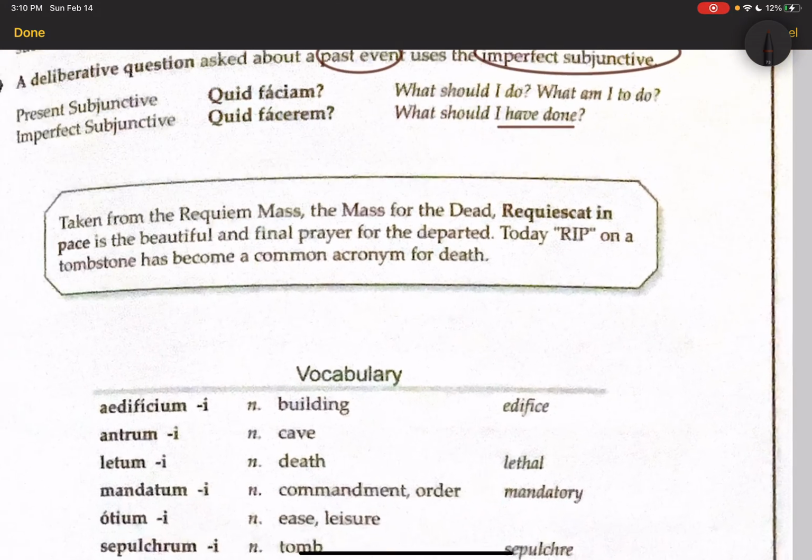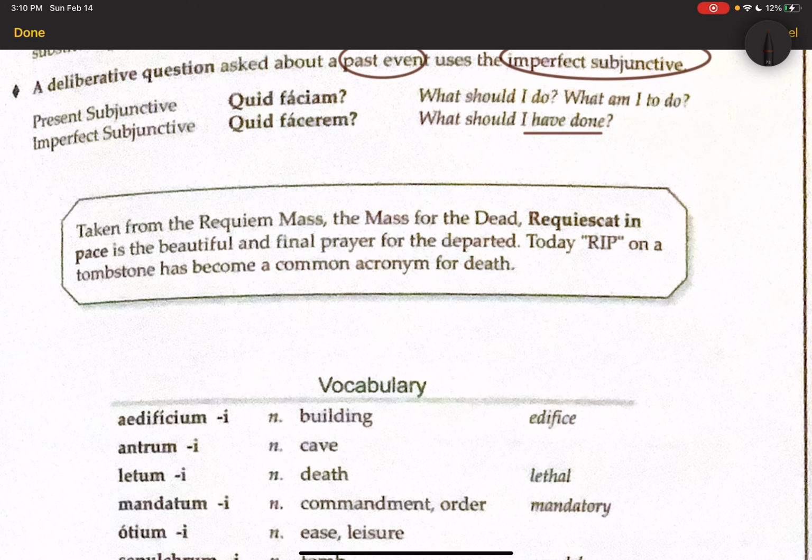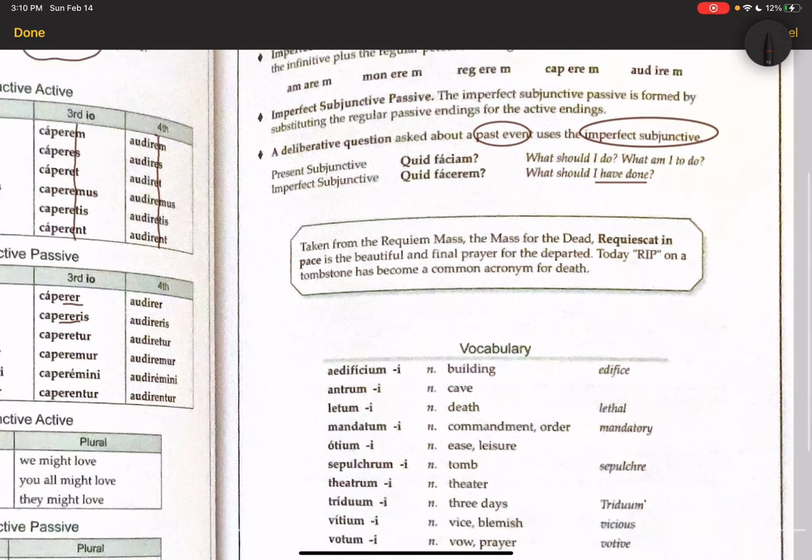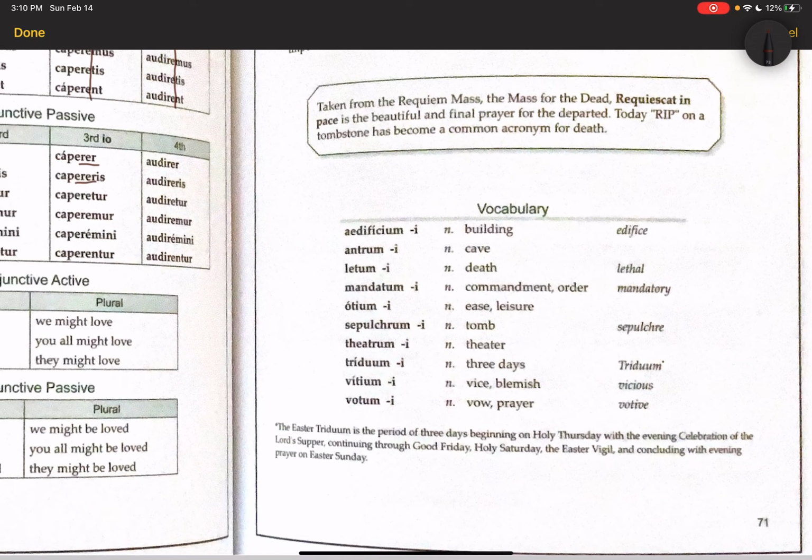And this, back to our saying for the week, is taken from the Requiem Mass, which is the Mass for the dead. The Requiescat in Pace is the beautiful and final prayer for the departed. Today, RIP on a tombstone has become a common acronym for death. All right, and you have some new vocab this week.